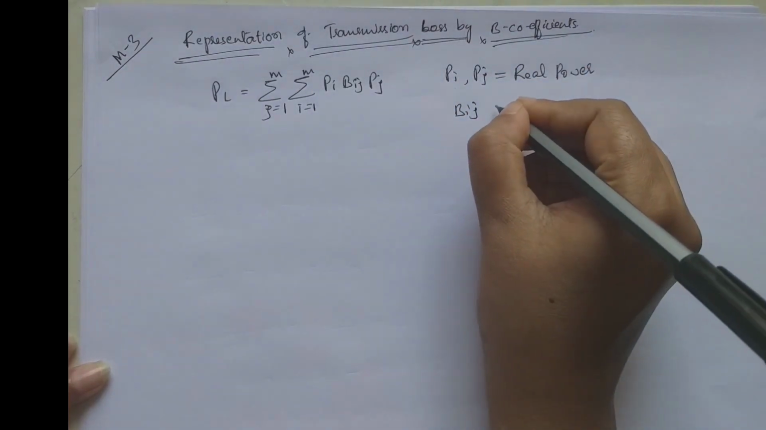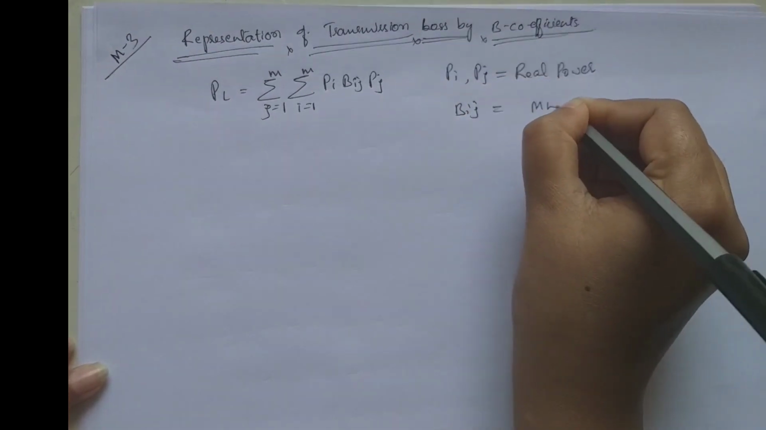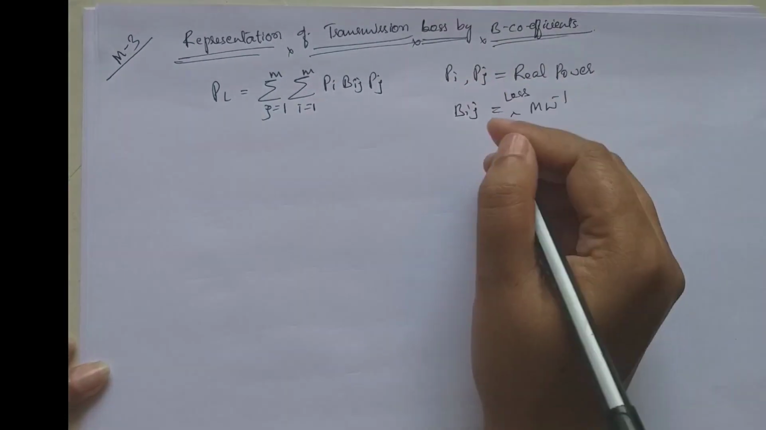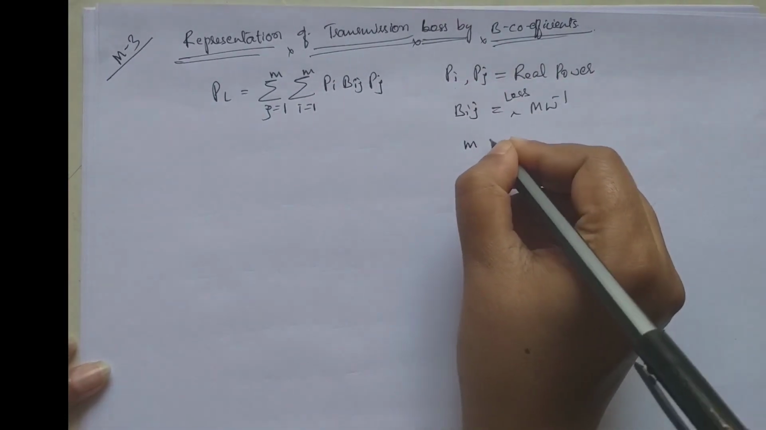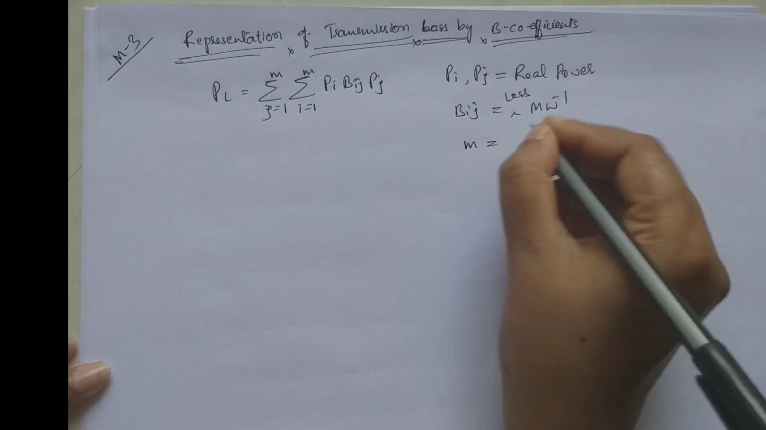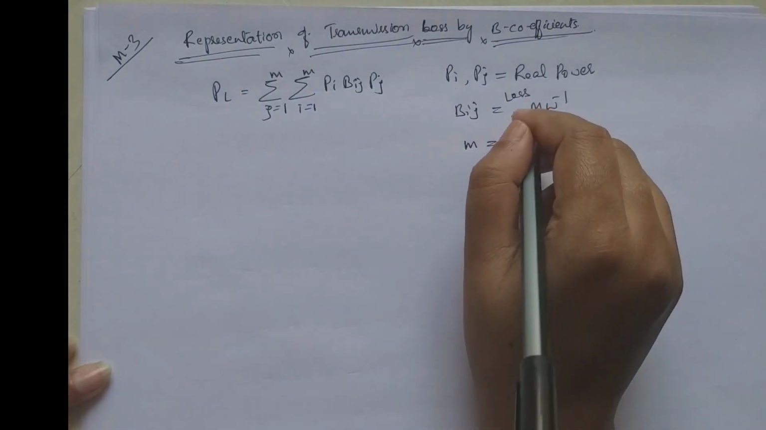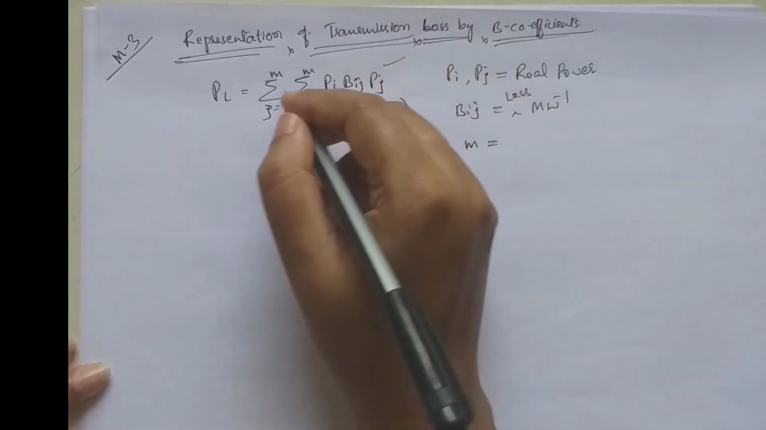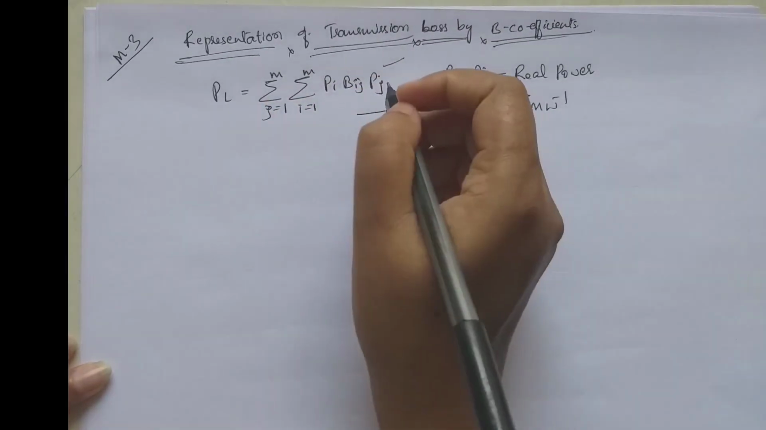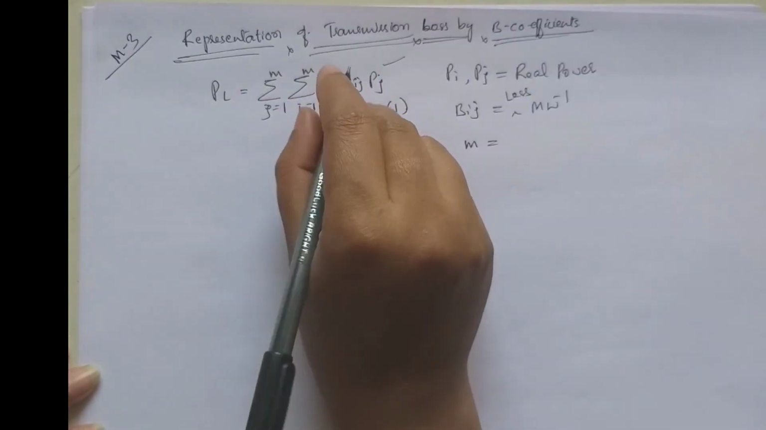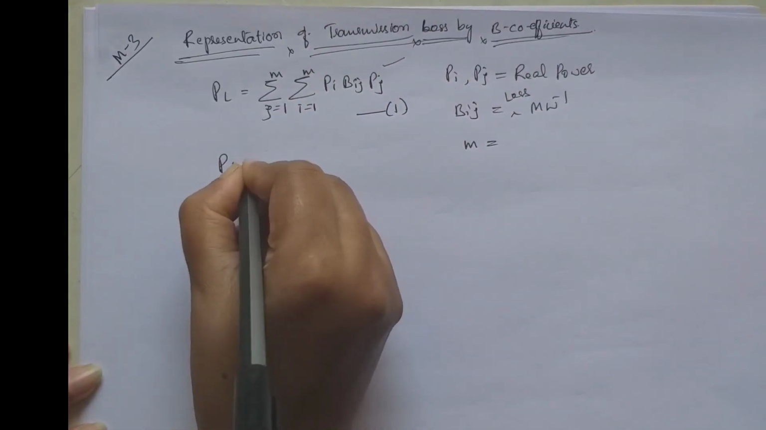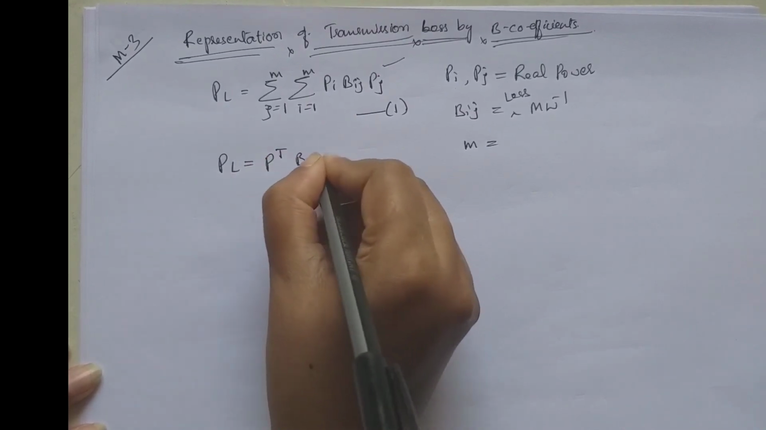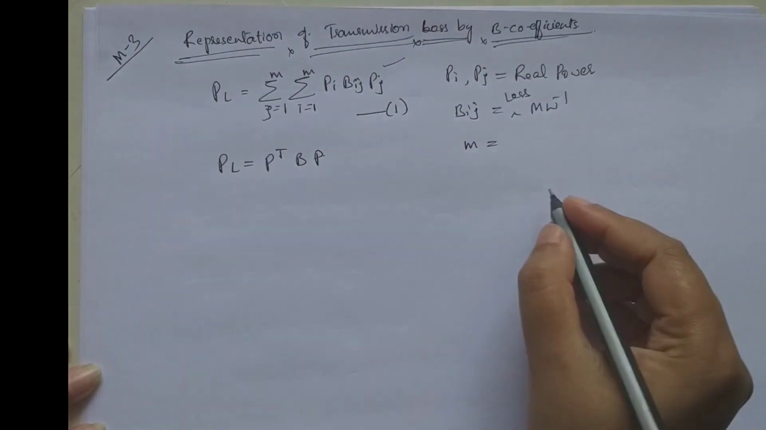The unit of this is megawatt inverse. This is the loss coefficient, and M is the total number of generator buses. Take it as equation 1. The same PL equation, the transmission loss formula, can be represented in matrix form like this: PL is equal to P transpose B P.